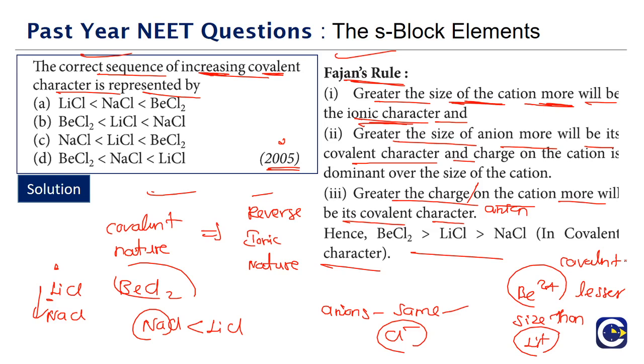One, the beryllium 2+ ion is a small cation. Second, beryllium 2+ has 2 units of charge, whereas lithium has only 1. Remember, greater charge on the cation or anion means more covalent nature. So the covalent nature of BeCl2 will be more than that of lithium chloride. So what is the correct answer? NaCl will be less covalent than lithium chloride, which is less covalent than beryllium chloride. Here we are looking at the increasing covalent nature or increasing covalent characteristics.